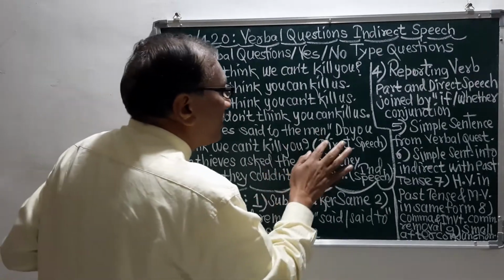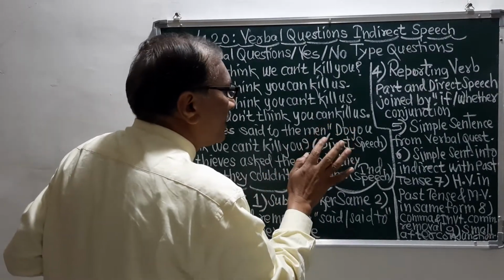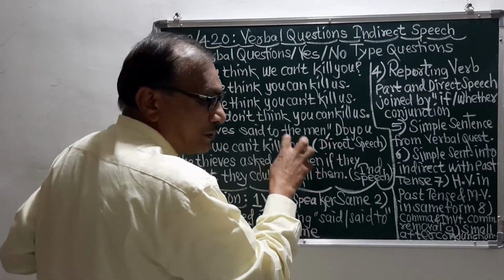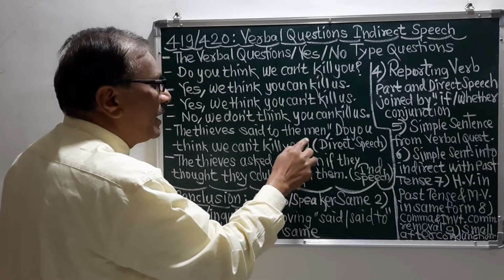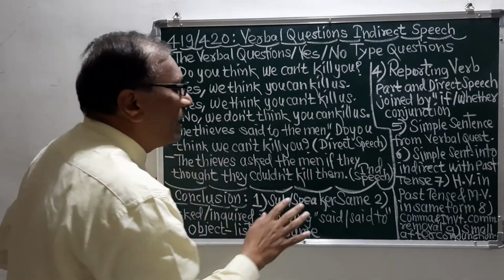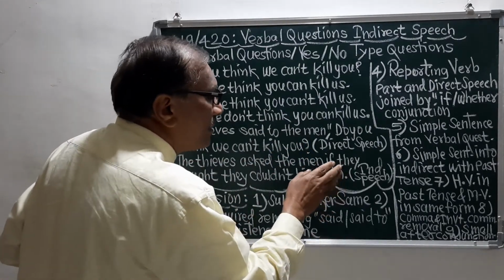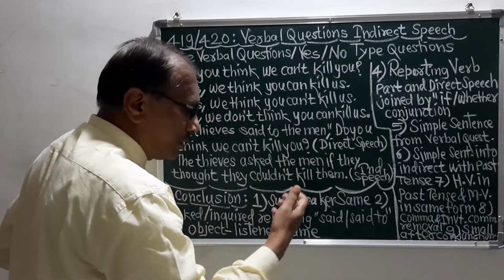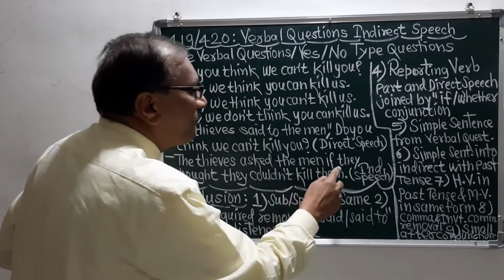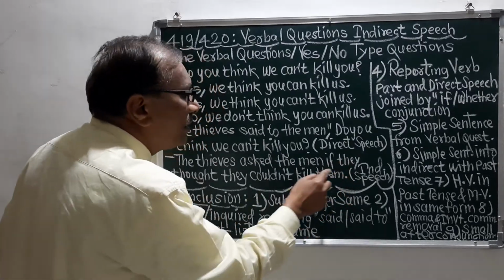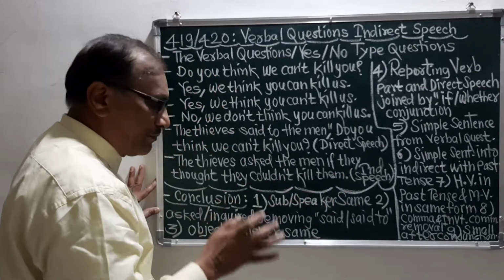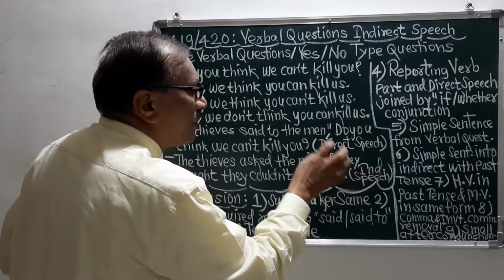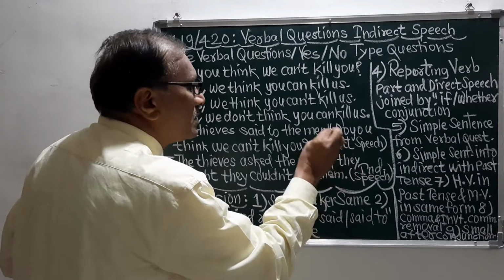Then remember, this comma, this inverted comma, this question mark and the inverted comma that ends here will not be taken, and then the direct speech will be turned into the indirect speech, and everything here will be done in small letters. So this "be" here has come into small letters.